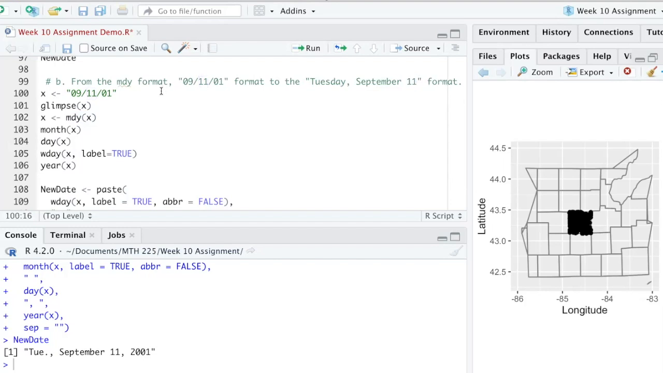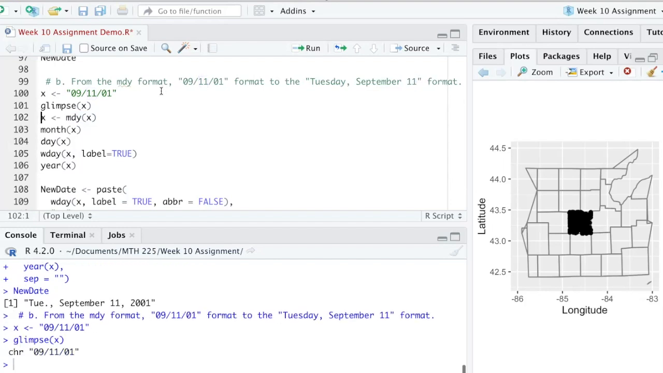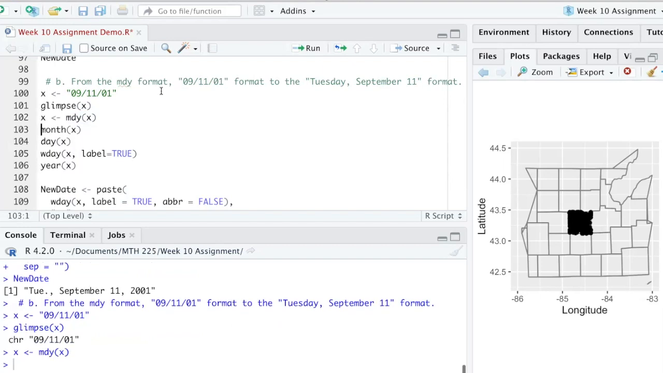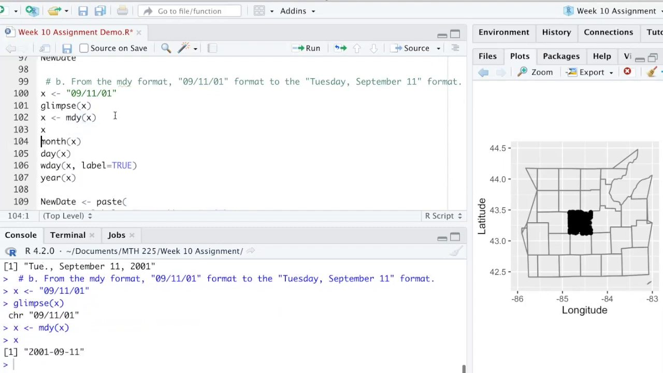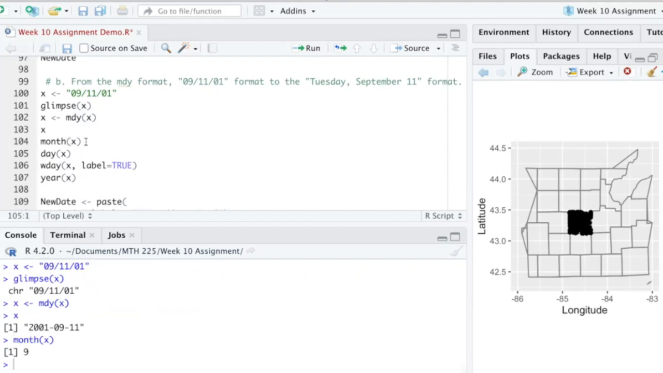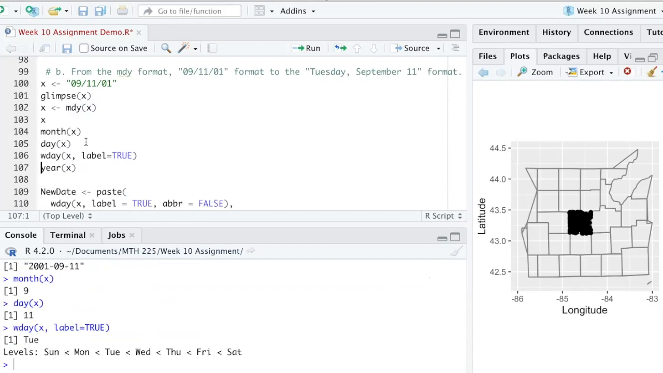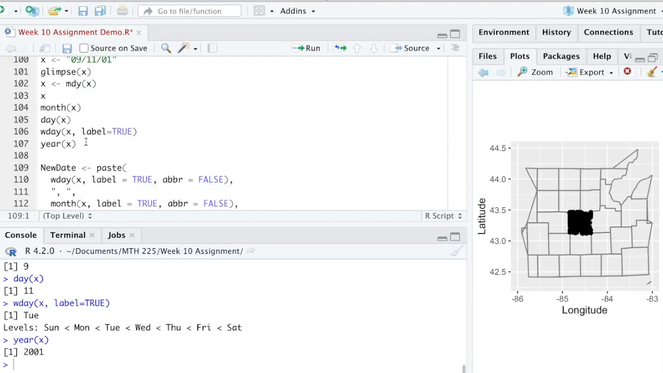All right, so here is our assignment to our new X. Let's take a look at it. There it is, same one. And now we're going to convert it. And let's take a look at what the new conversion looks like. There it is, year and the month and the day. But now we have to make sure that it's interpreting things correctly. So is the month 9 and the day 11 and the weekday Tuesday, yep, and the year 2001. Okay, so everything's in the right format.